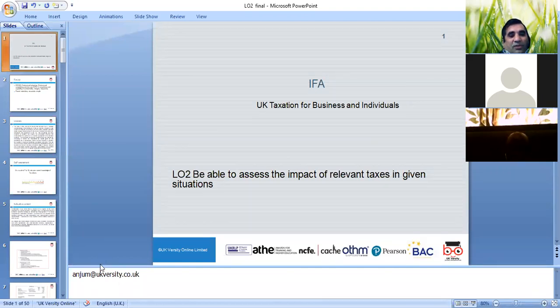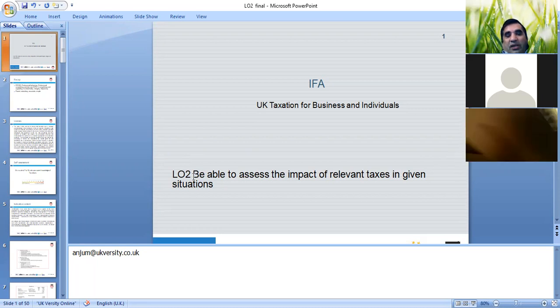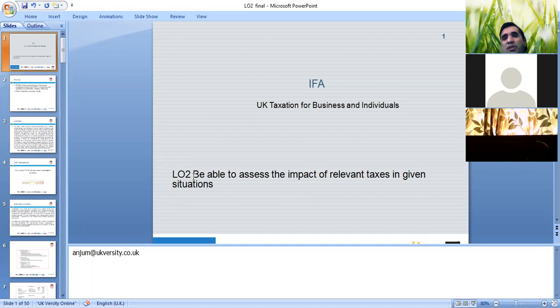Today's lesson we will go through learning outcome 2, which is: be able to assess the impact of relevant taxes in a given situation. So today is more about tax planning, how we can plan the tax in different situations. Of course, there can be a number of scenarios and situations.